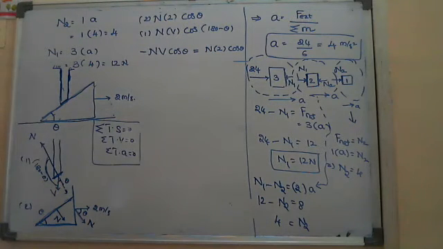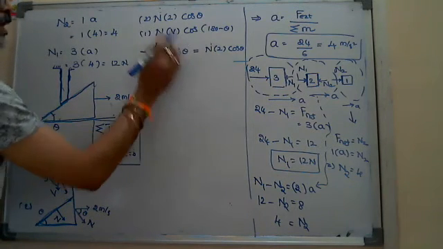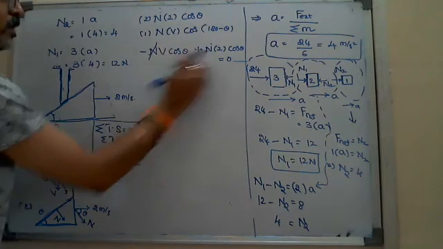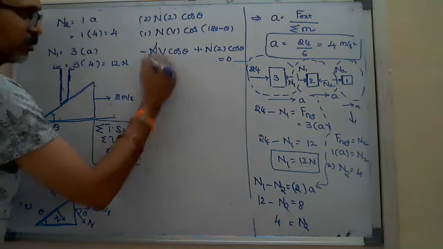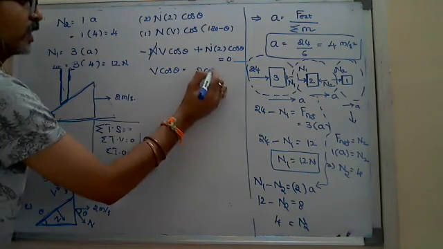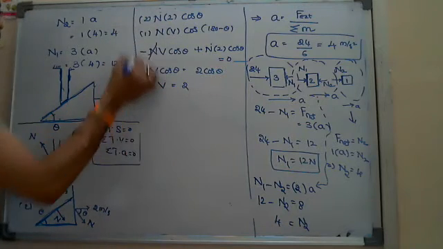Am I right? Then from the N dot v concept, the algebraic sum equals 0. So minus v cos theta plus 2 cos theta equals 0, therefore v equals 2.